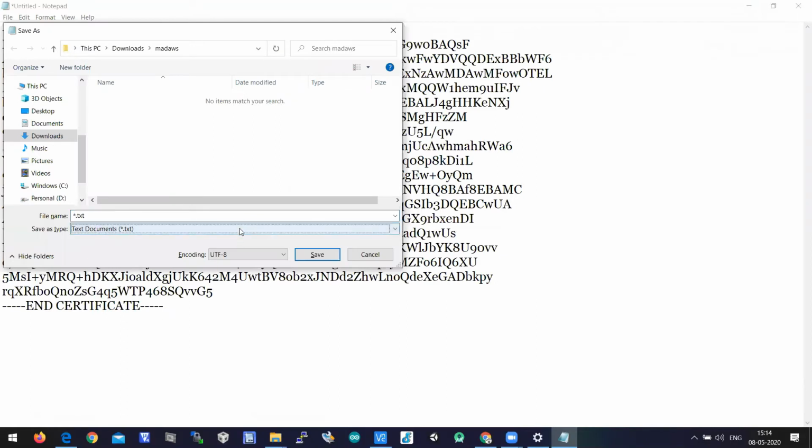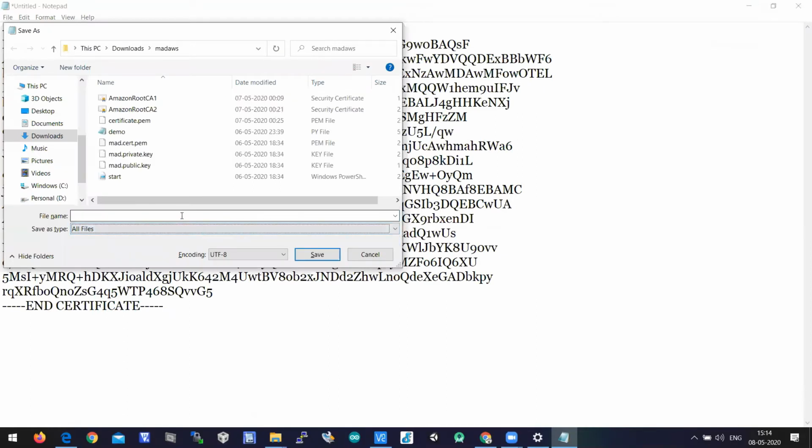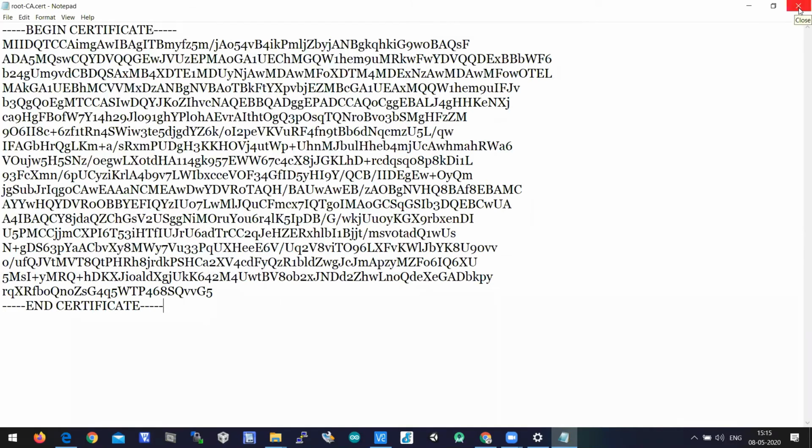And name it as root-ca.cert. You need to click on save. Okay, so this root certificate is common for everyone.